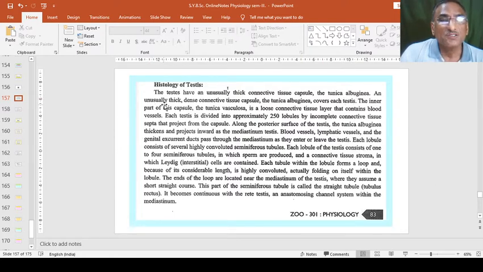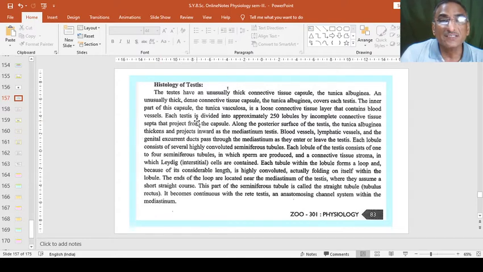An unusually thick dense connective tissue capsule, the tunica albuginea, covers each testis. The inner part of this capsule, the tunica vasculosa, is a loose connective tissue layer that contains blood vessels for support and supply of nourishment, oxygen, etc.